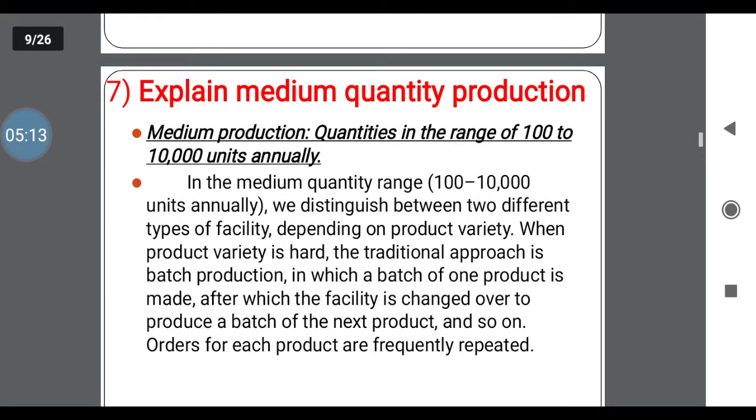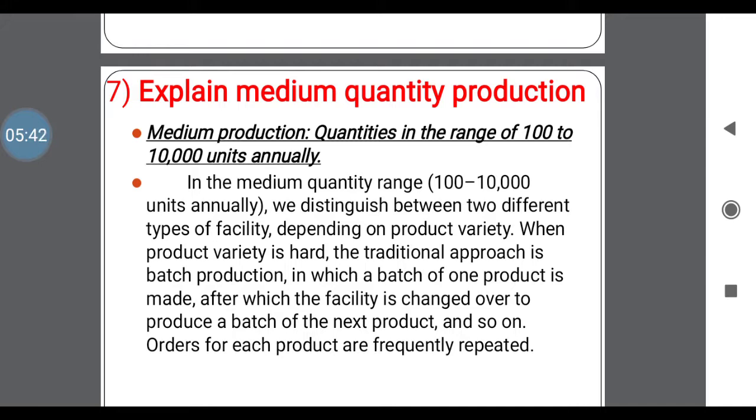Next question is explain medium quantity production. Here the production rate is medium, that is in the range of 100 to 10,000 units per unit time or annually, that is minimum 100 products, maximum 10,000. This is compared to the first one, that is low.